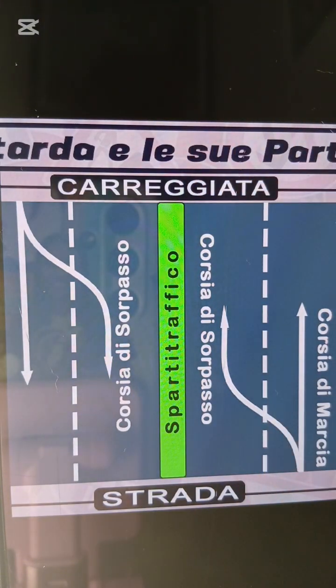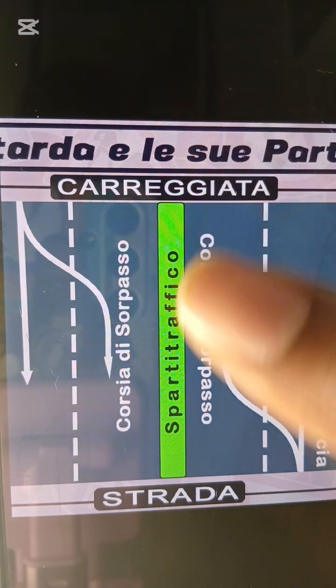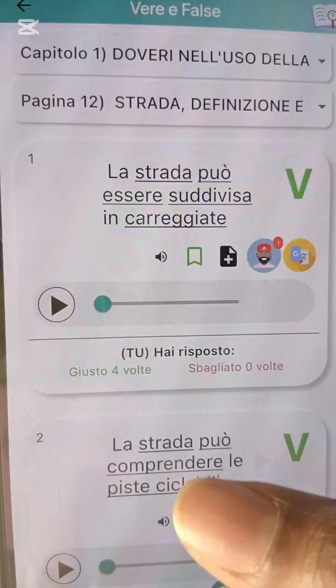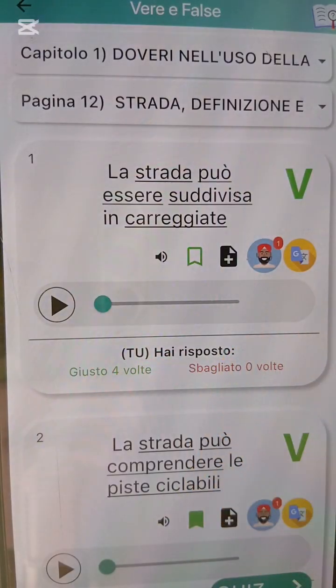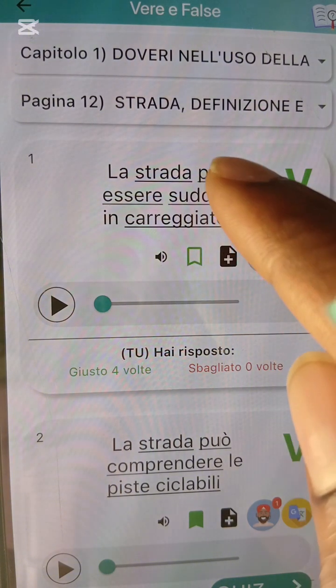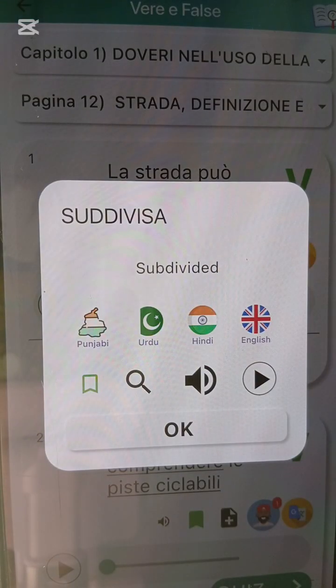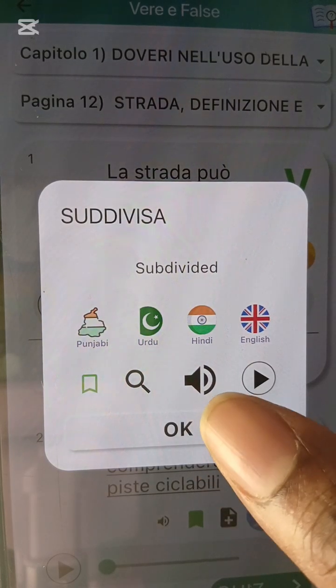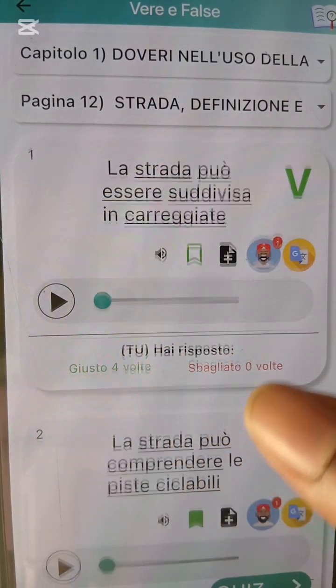It divides the road into different what? Carriageways. Spartitraffico in English means traffic divider or road divider. Okay? He says la strada può essere suddivisa in carreggiate. Suddivisa means divided. Can be divided into what? Carriageways. The road can be divided into what? Carriageways.